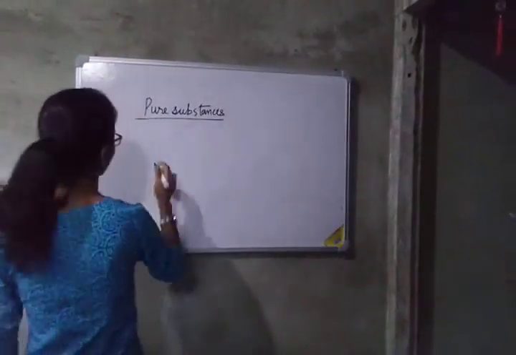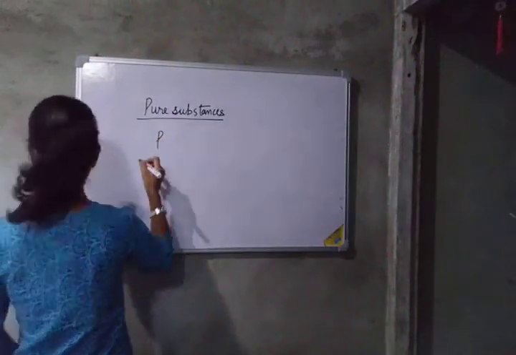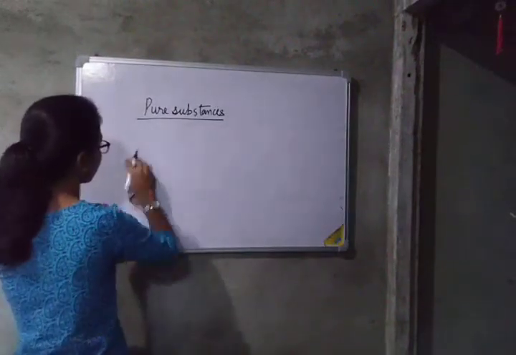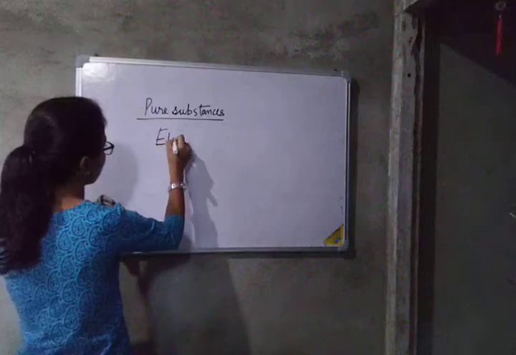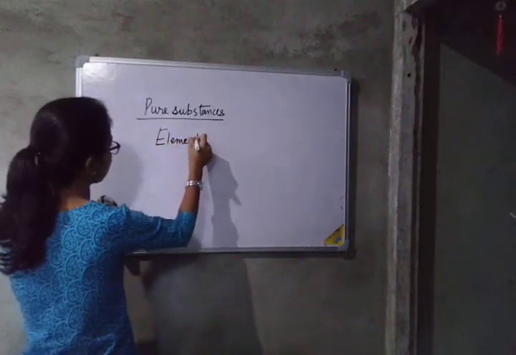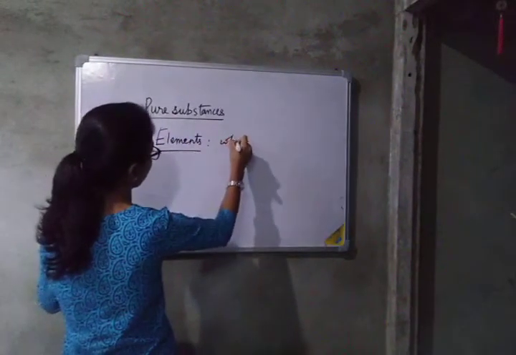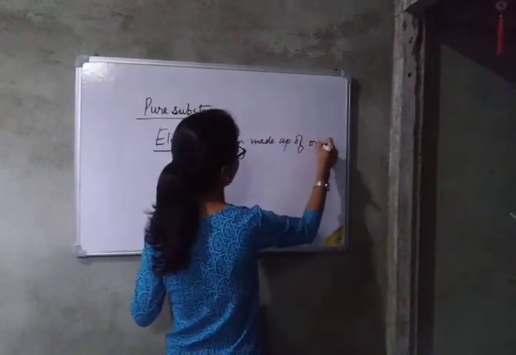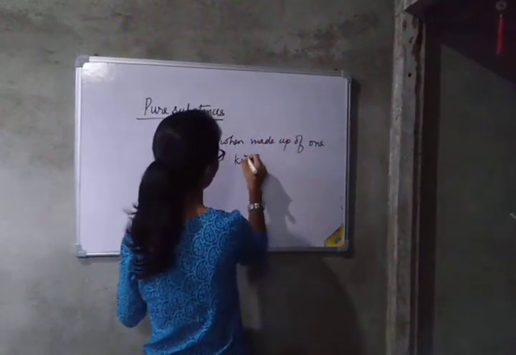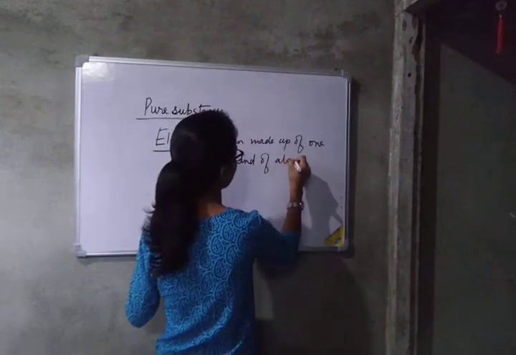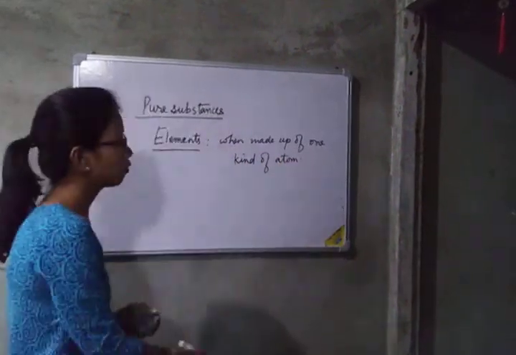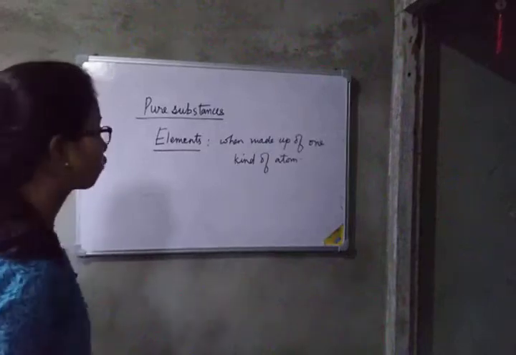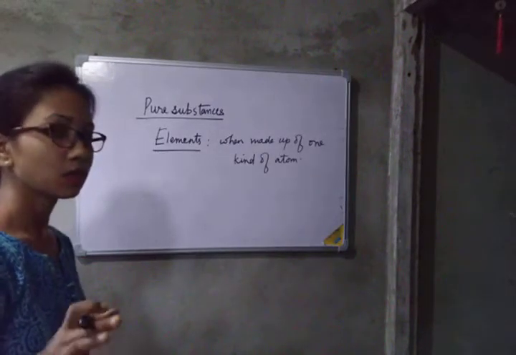Let's discuss pure substances. What are pure substances? Pure substances are classified broadly into two types. Elements. What are elements? When a substance is made up of one kind of atom, it is known as an element.